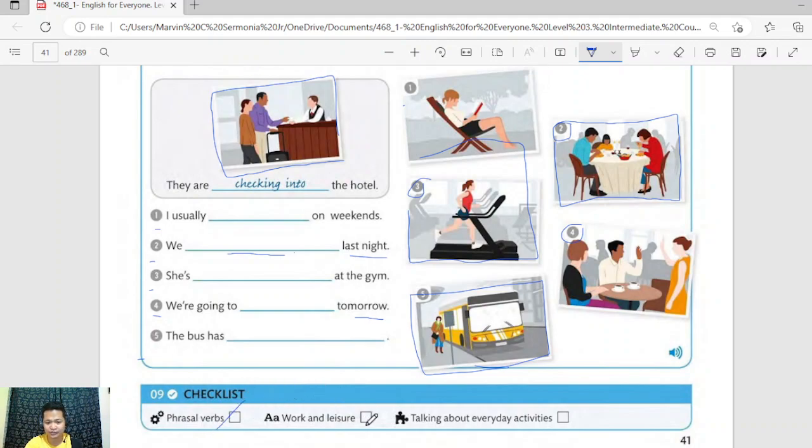We talked about work and leisure time, and of course, this is a recorded video, so we cannot achieve the last one, talking about everyday activities, but I would appreciate it if you would share with us your daily activities through the chat box or through the comment section below.